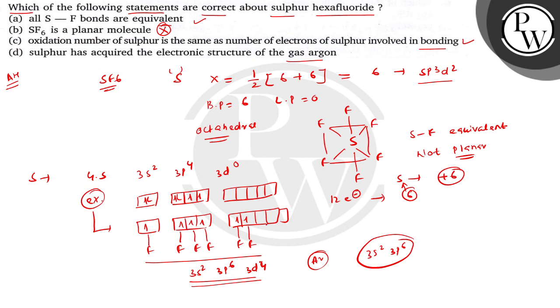Okay, so this is not attaining the electronic structure of argon due to the excitation of electrons to the outer electronic state, that is d orbital में excitation हो रहा है, and it is accommodating more than 8 electrons because the total electrons around sulfur here is 12. ठीक है, it is accommodating more than 8 electrons around it, therefore it is using the d orbital for the hybridization. So यहाँ पे argon is not the electronic structure that sulfur is attaining. ठीक है, so this is not the correct statement. So here the correct statements about sulfur hexafluoride are A and C.